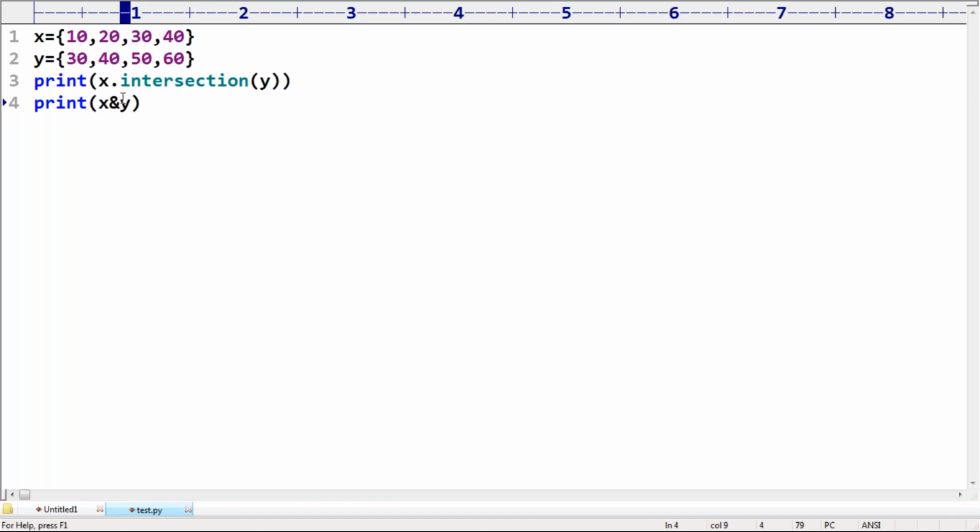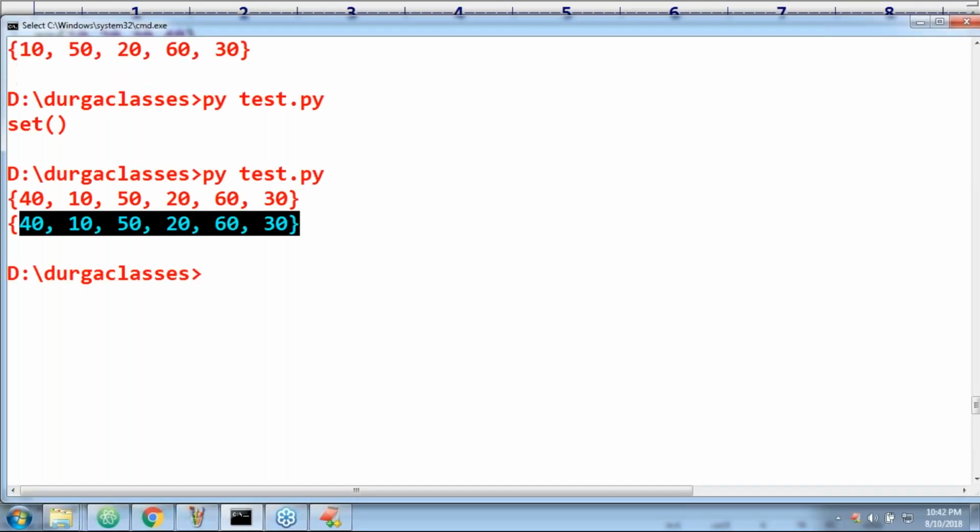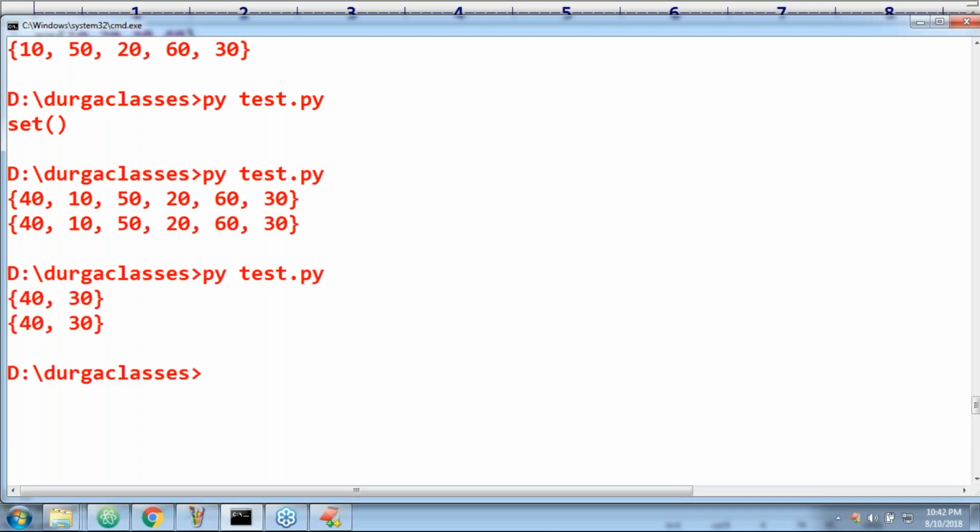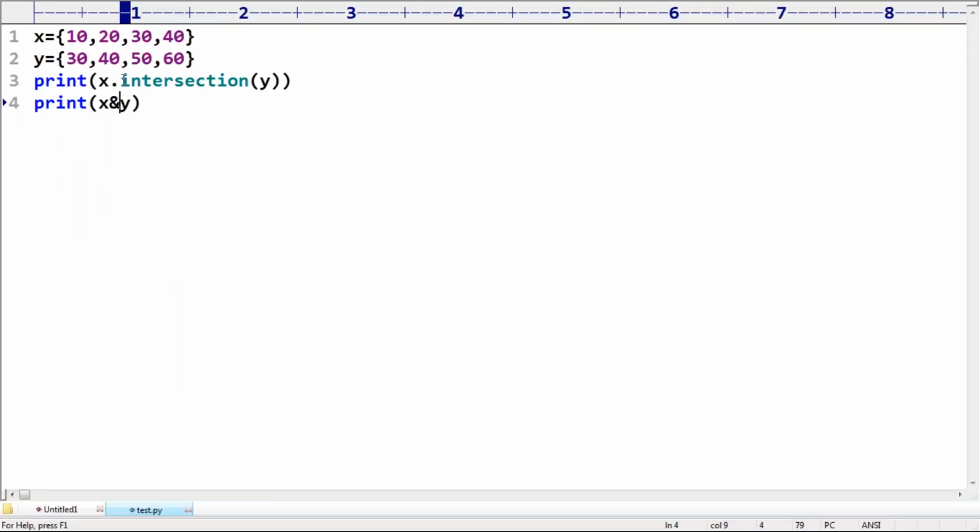Can you please tell which elements we are going to get now? Please respond. Only 30, 40. But order, no guarantee. Are you getting 30, 40? Forget about the order. Sir, this is the output we are going to get: common elements.